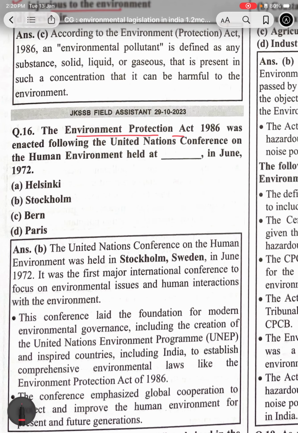The Environment Protection Act 1986 was enacted following the United Nations Conference on the Human Environment held at Stockholm in June 1972. The Environment Protection Act followed the conference held at Stockholm.